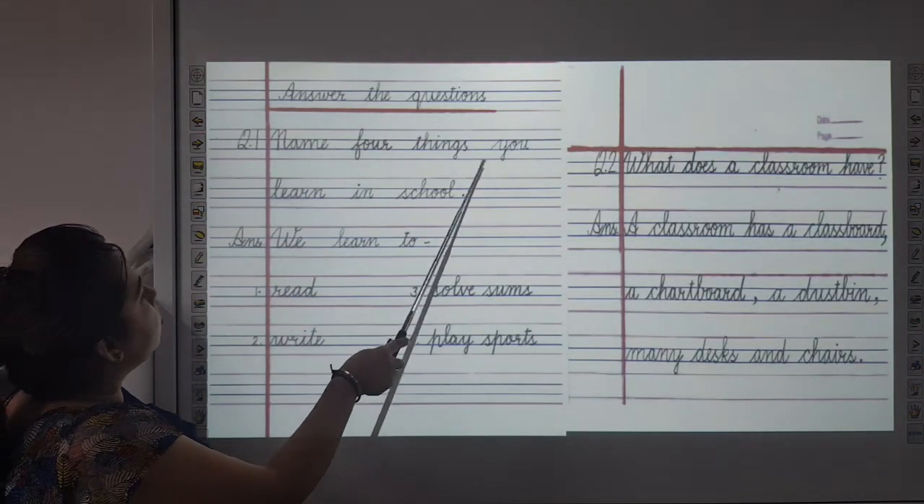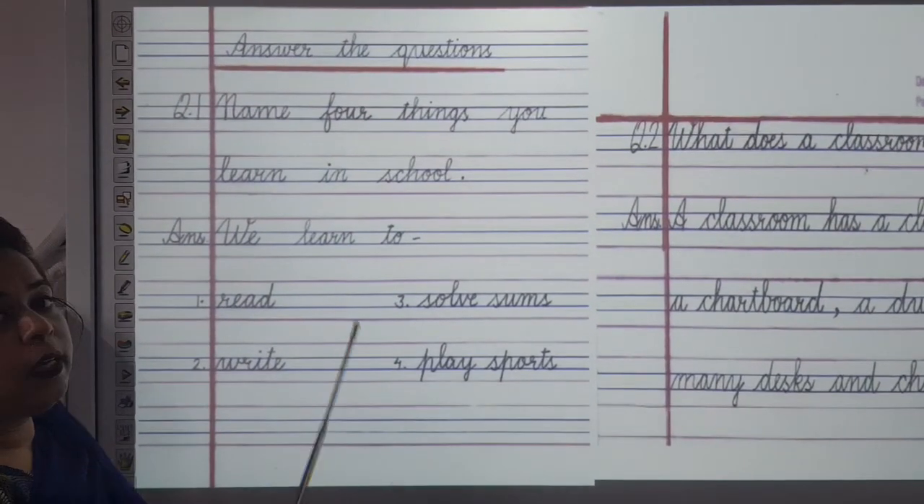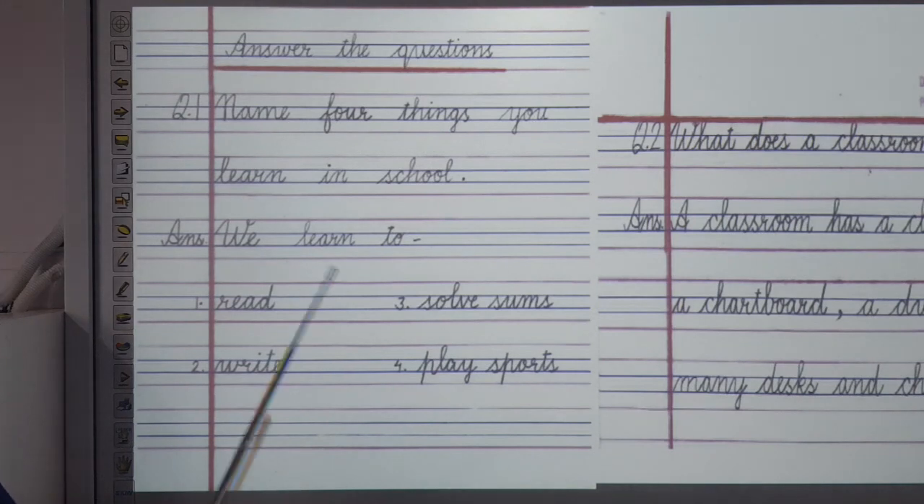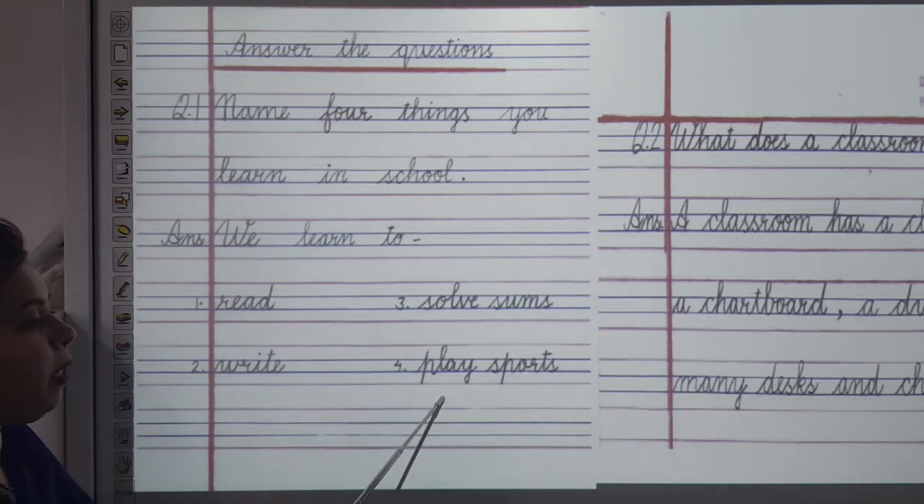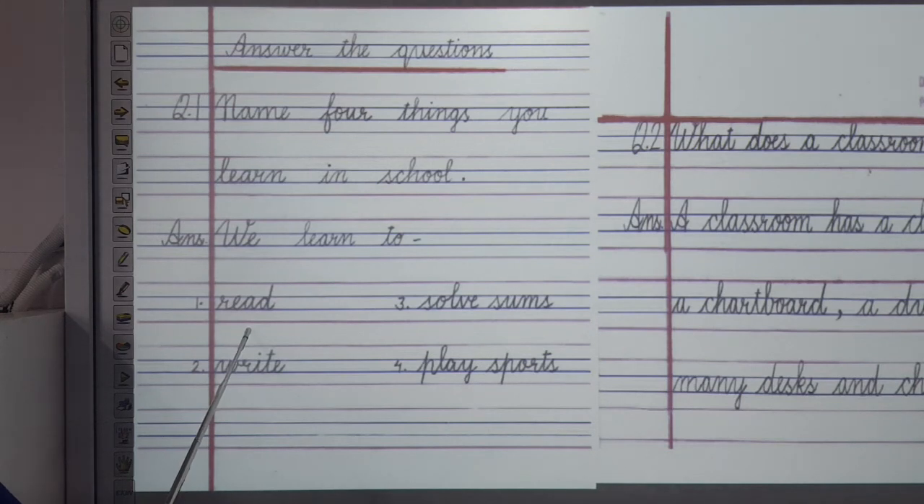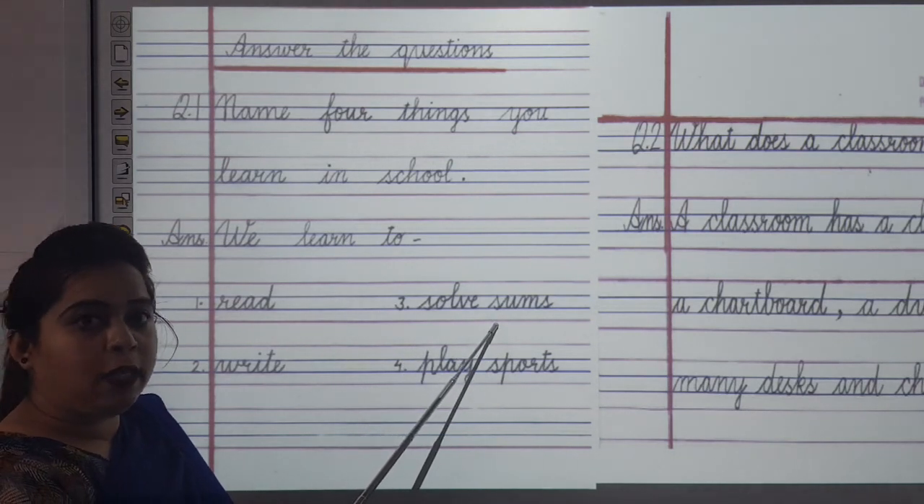Name 4 things you learn in school. Now, what all are the things you learn in school? Let's see. We learn to read, write, solve sums and play sports. Let's see spelling of read. R-E-A-D, read. Write, W-R-I-T-E, write. Solve sums. You do maths also na in school?